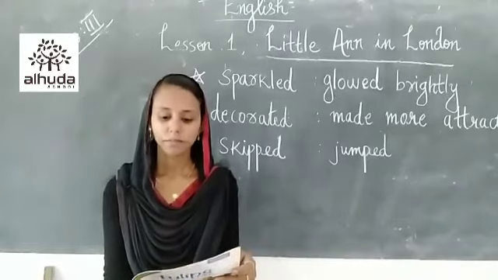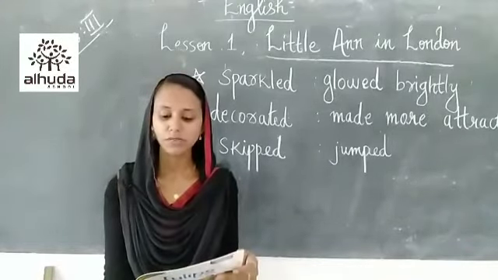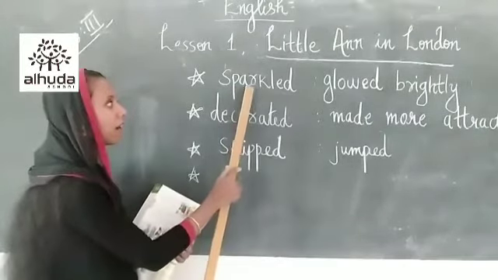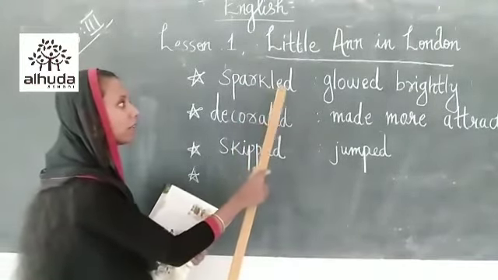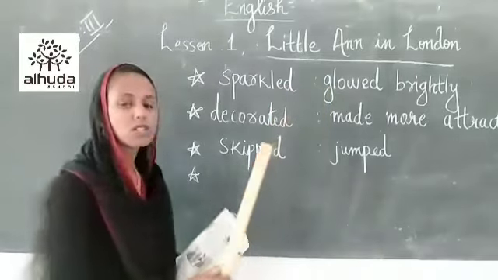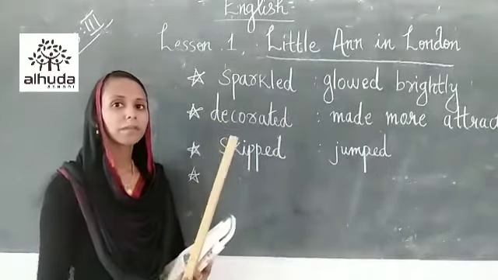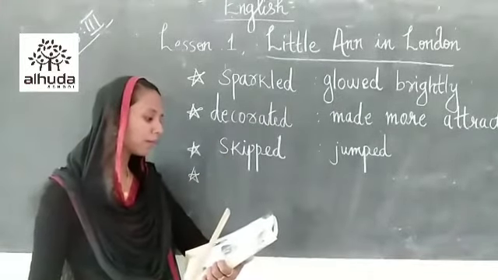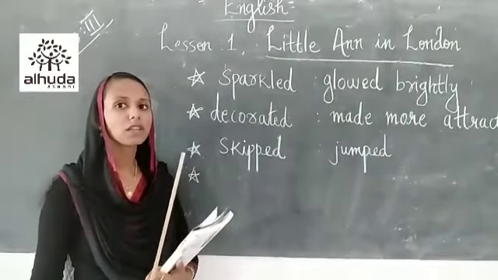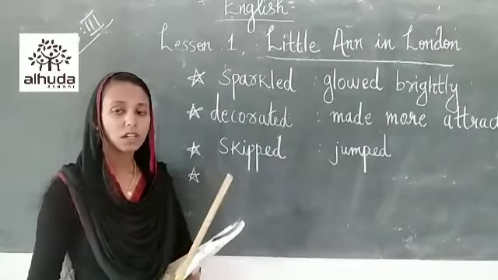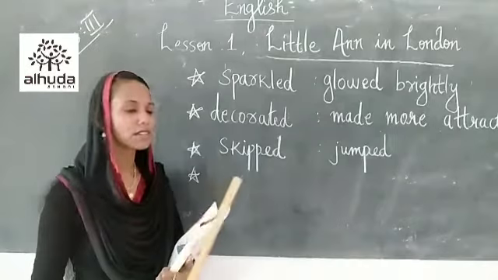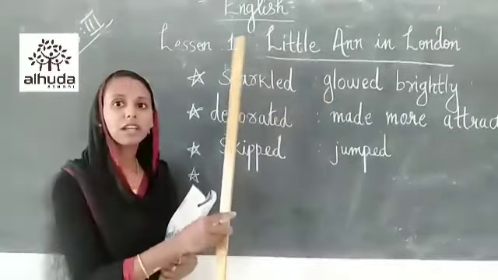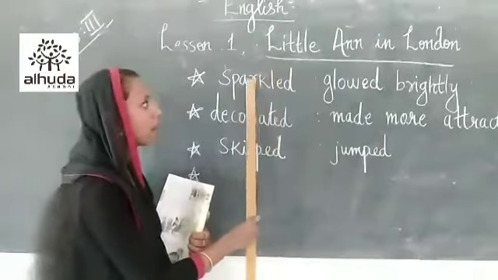So there is a new word, the first one, sparkled. Underline the new word. Sparkled spelling is S-P-A-R-K-L-E-D. Sparkled means glowed brightly. So, in this lesson, sparkled means their jewels sparkled when they moved. When Anne saw that ladies came out of the house, she noticed their jewels. So, sparkled here means glowed brightly. So, the ladies' jewels sparkled.